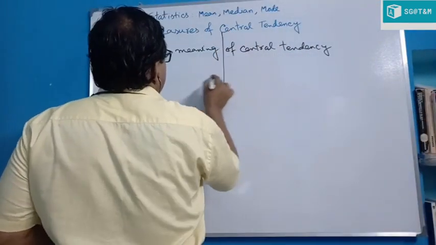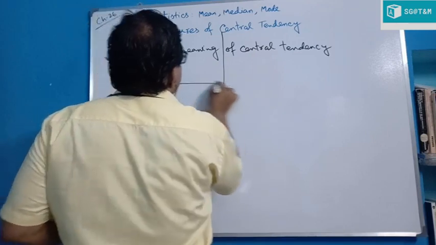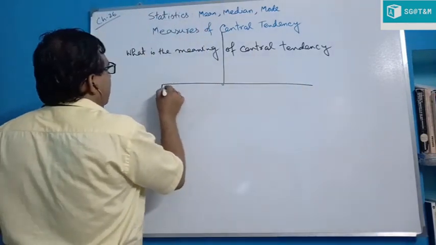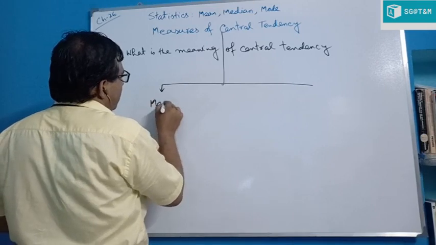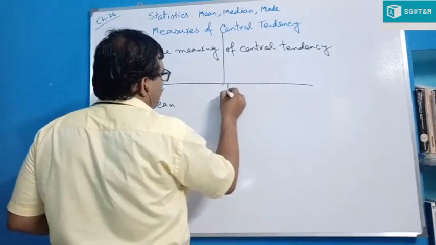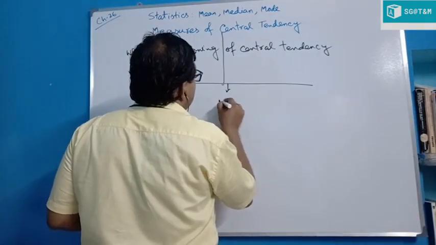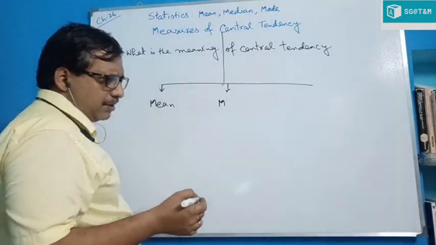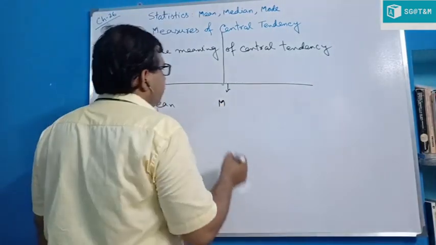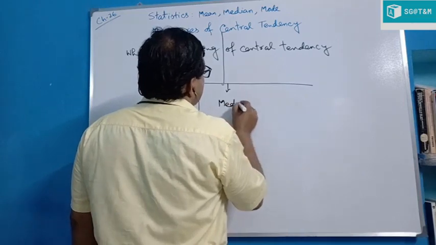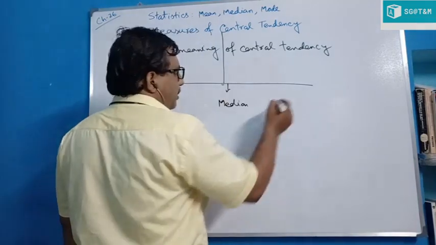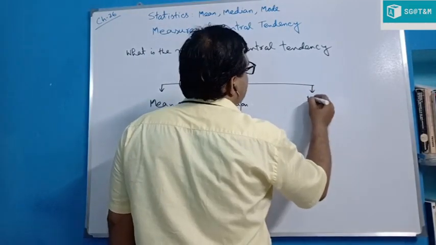So the measures of central tendency, first dividing into 3: Number 1 is mean. Number 2 is median. It is not median, actually it is partition, location, is a part of partition. And mode.